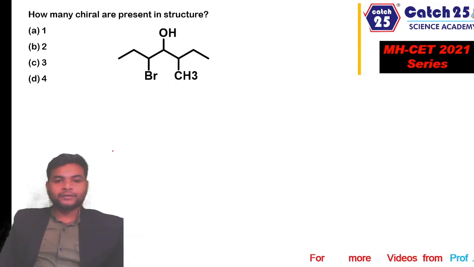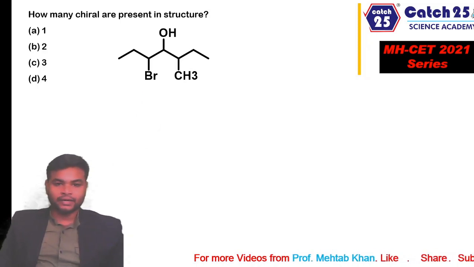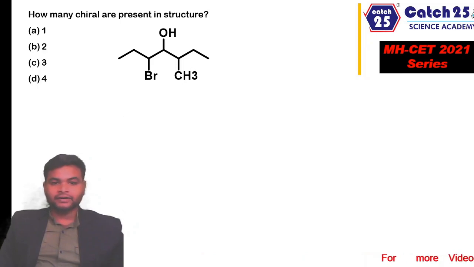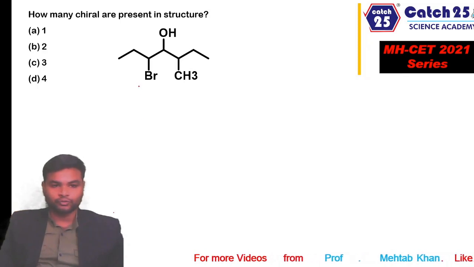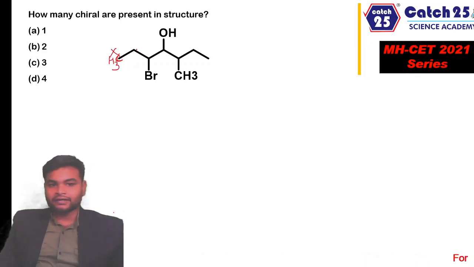How many chiral carbons are present in the structure? So this is the structure of the molecule. We have to find out how many chiral carbons are present. Again, we have to use the concept of chirality. A carbon is said to be chiral when it is attached to 4 different atoms or groups of atoms. So the first carbon here is attached to 3 hydrogens. This is achiral. This carbon is attached to 2 hydrogens.